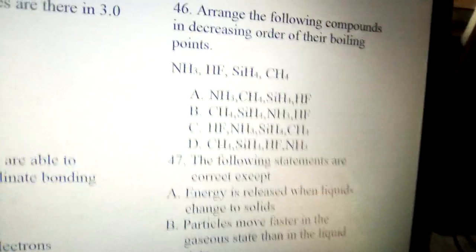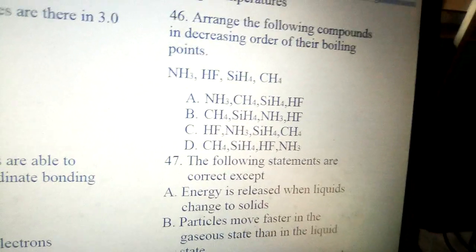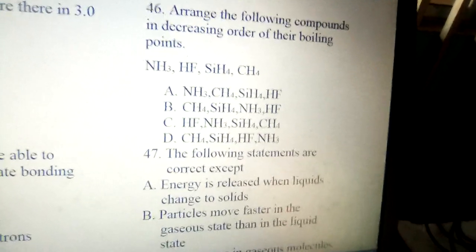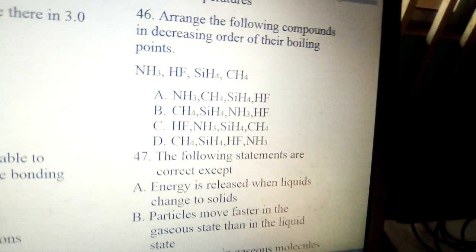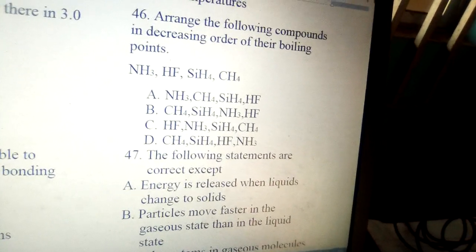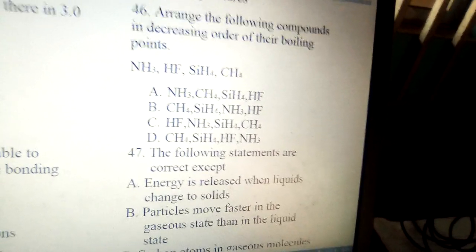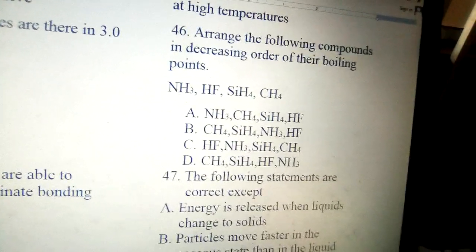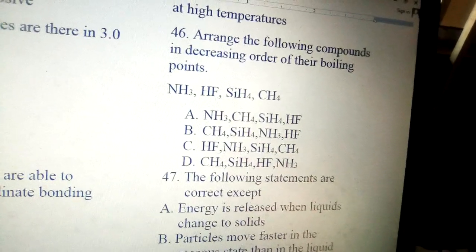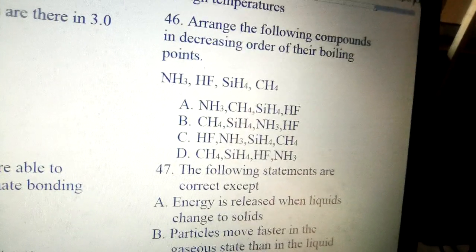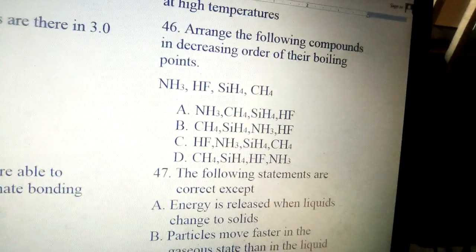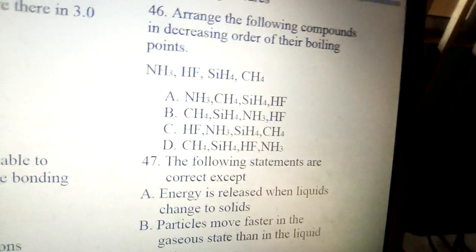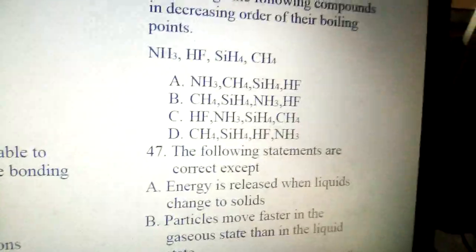If you look at hydrogen fluoride and ammonia, their molecules possess hydrogen bonding, while silicon hydride and methane possess covalent bond. So hydrogen bonded molecules normally have high boiling point. So we have ammonia and HF with high boiling point due to hydrogen bond. Then how do we distinguish the two? Which one will have a higher boiling point? The molecular mass of HF is 19. The molecular mass of ammonia is 17. The one that has the higher molecular mass will have a higher boiling point since they contain similar kind of bond. So HF will be higher compared to ammonia.